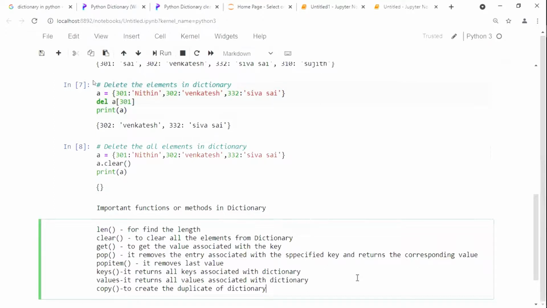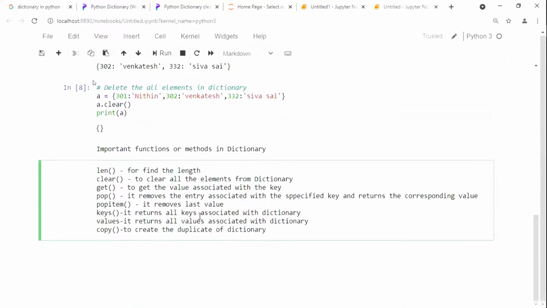These are some of the important methods which are going to be used in your dictionaries. Ivi manam maximum use chese keys babu. Okay, now we can see one by one how it is going to work.